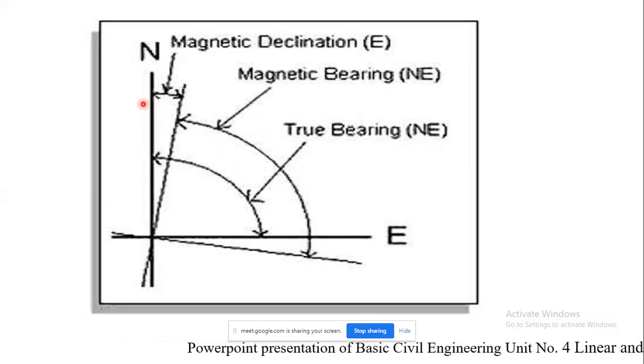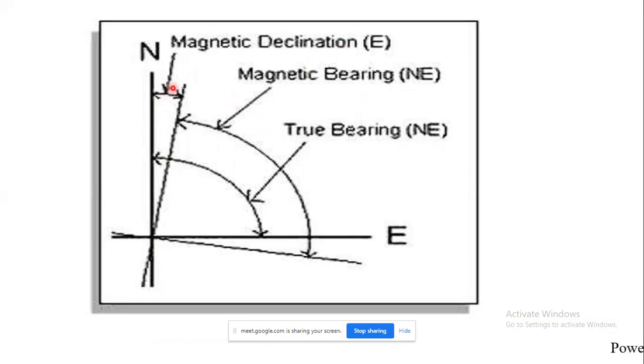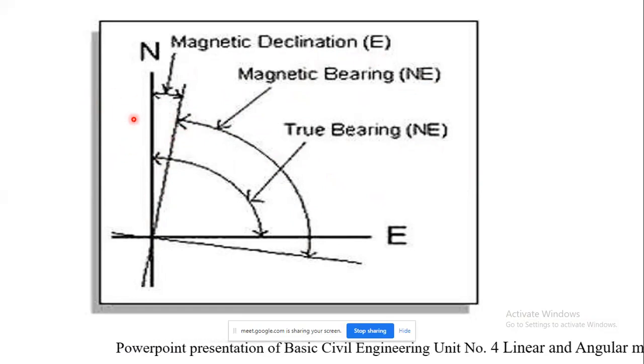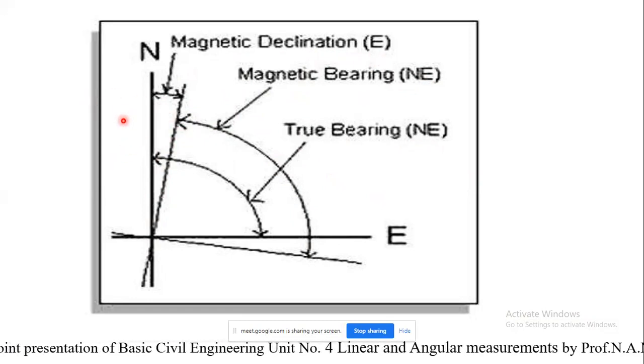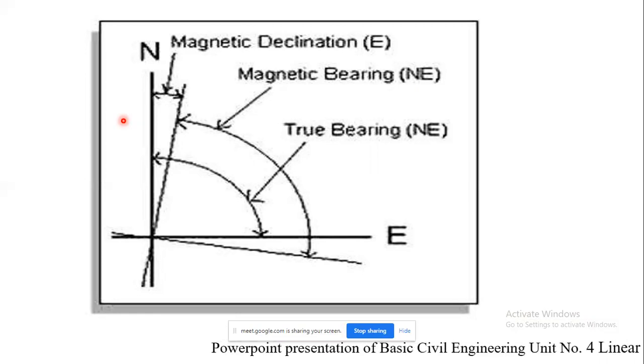The difference between the first and the second is the magnetic declination. If this needle is tilted towards east, it is eastward declination. If it is tilted towards the west, then it will be west declination. So this is regarding the types of bearings.